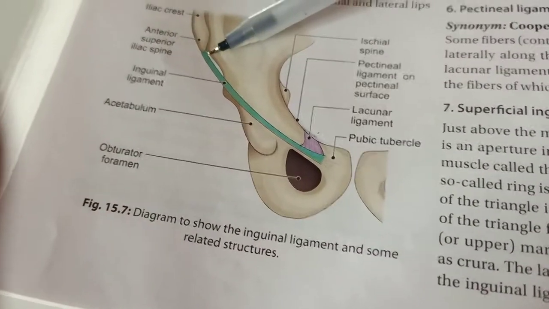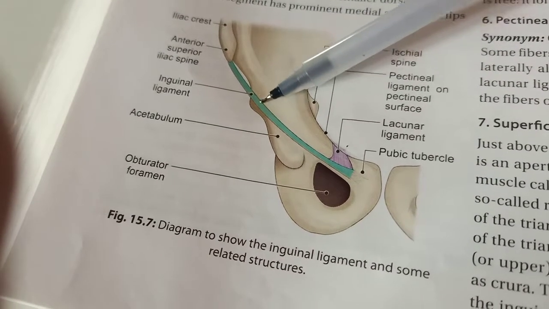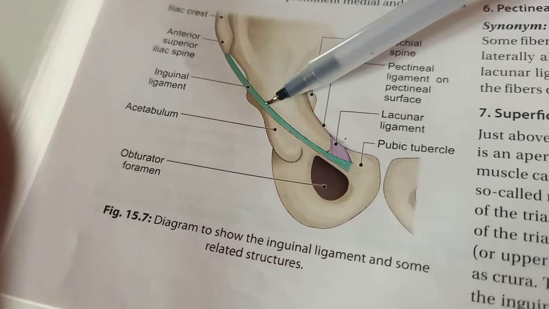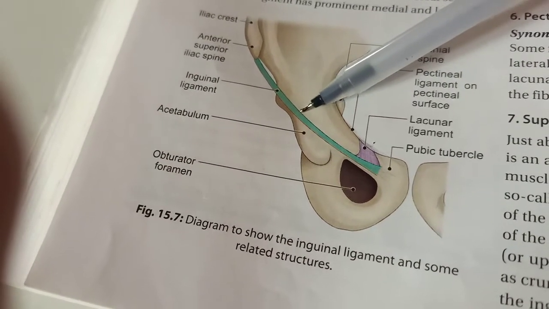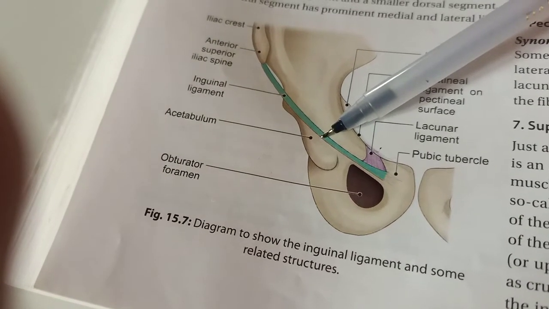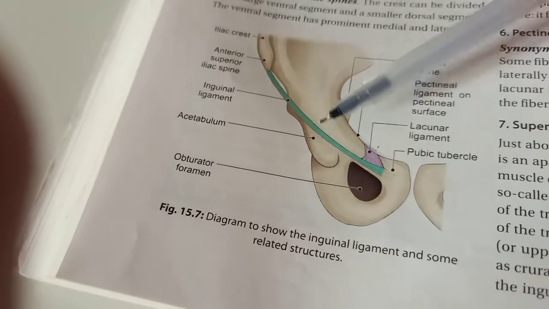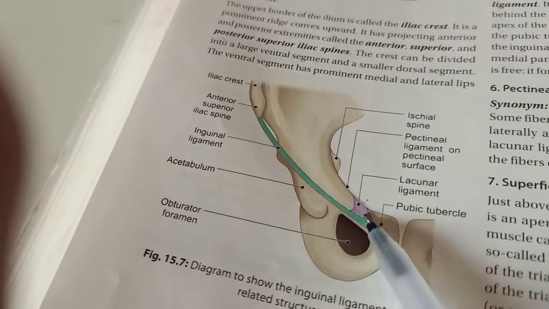Okay, and the lateral 1/3 of the upper surface is transversus abdominis. Okay, in the middle part is the cremaster muscle.